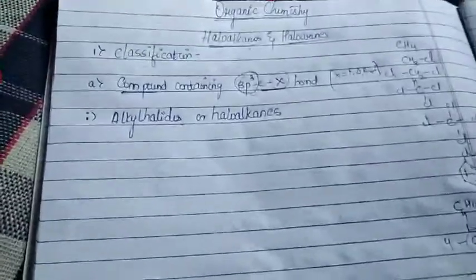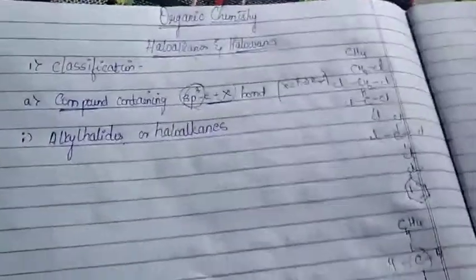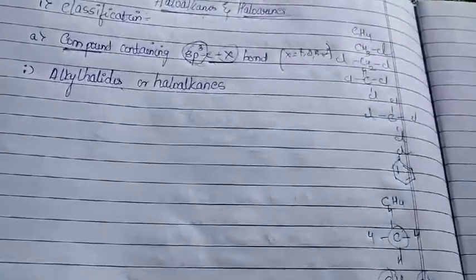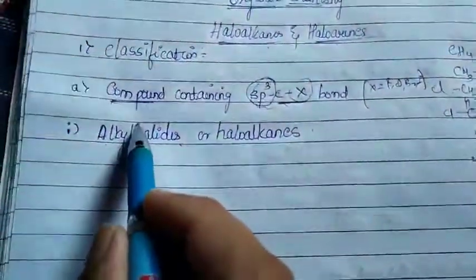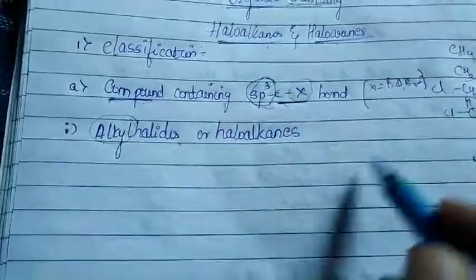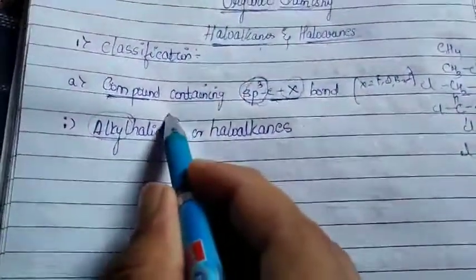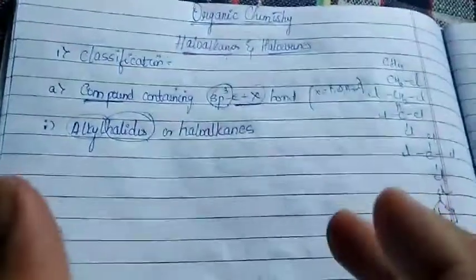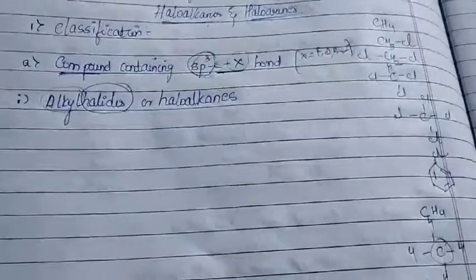We know that in organic chemistry, whenever a group is lacking a hydrogen, for example methane, CH4, when one hydrogen is removed it is named methyl. So when one hydrogen is missing, we add YL at the end: an alkyl group. When we remove one hydrogen, in order to maintain the tetravalency of the carbon atom, instead of the hydrogen which has been removed, we add a halogen. Such structures are called alkyl halides or haloalkanes.